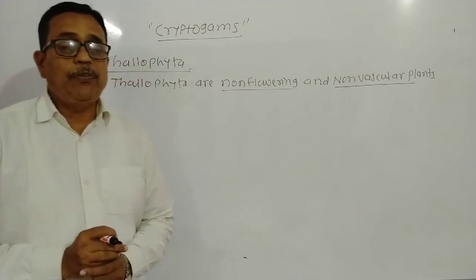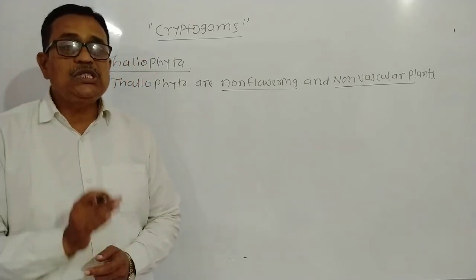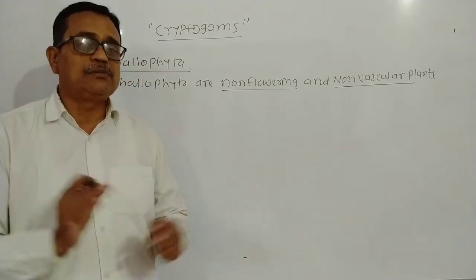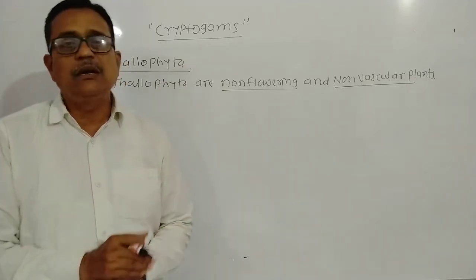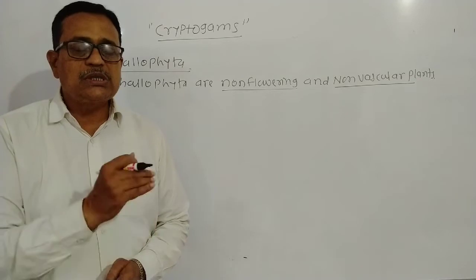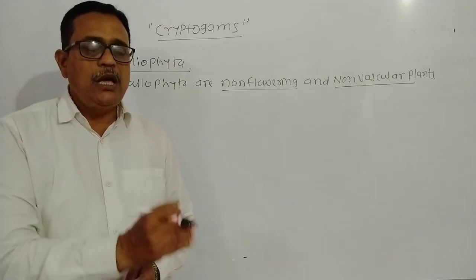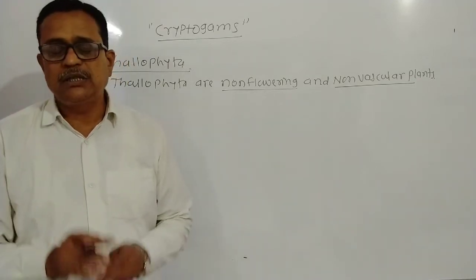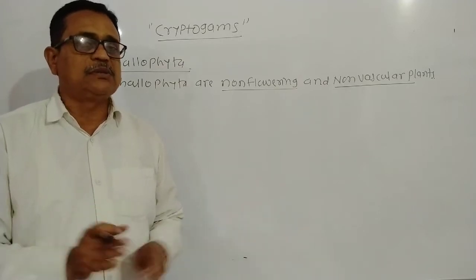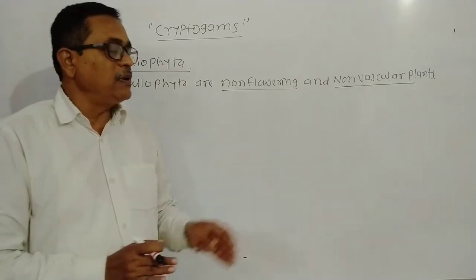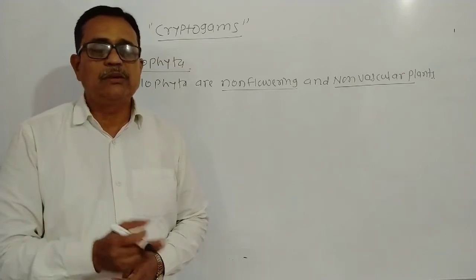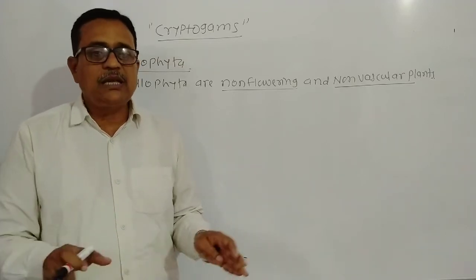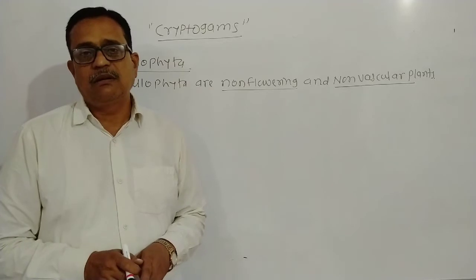In such plants, root, stem, leaves and flowers are absent. It means well-distinct parts of the plant are absent here. Root, stem, leaf and flowers are absent. These different parts are absent, and in this way only a thallus-like structure is there. For example, algae: just a thallus, a spreading structure.